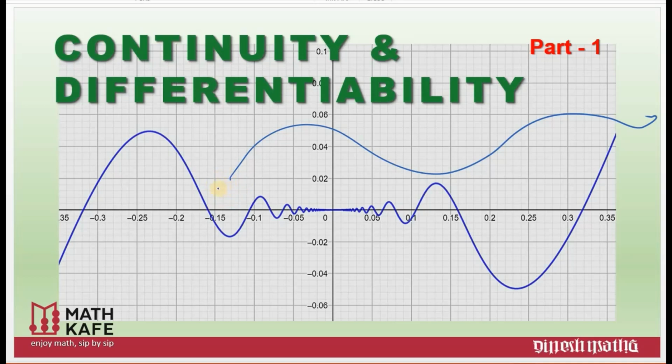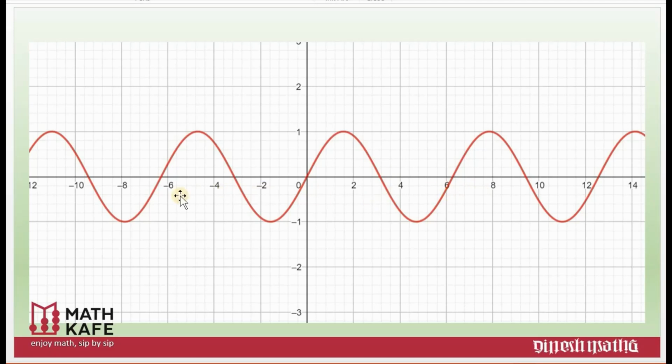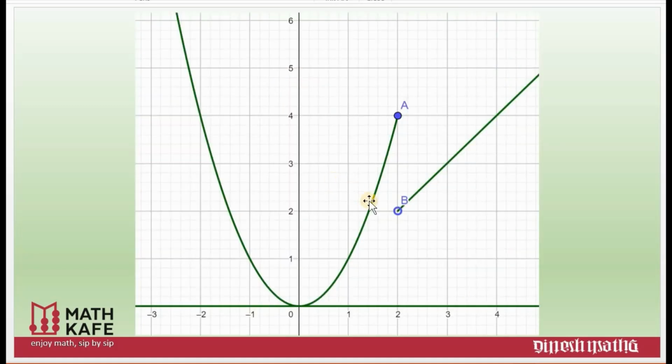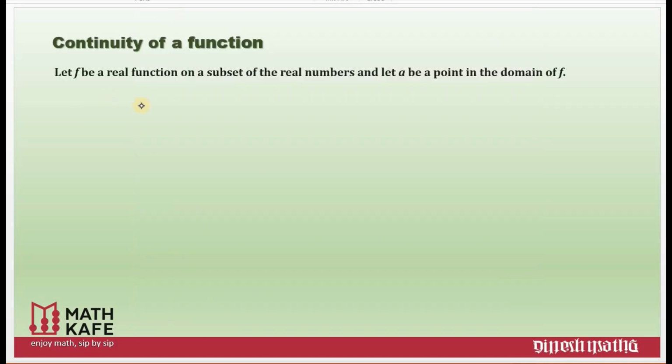Unfortunately, we will not always be provided the graph to see whether the function is continuous or not. This other graph is continuous throughout, so it is already continuous. And this another one is continuous. And what about this graph? Is it continuous? It's not continuous, right? It started from here and reached here, and there is a break and this goes that way. It is not continuous. Now let us check how we can say a given function is continuous or not.